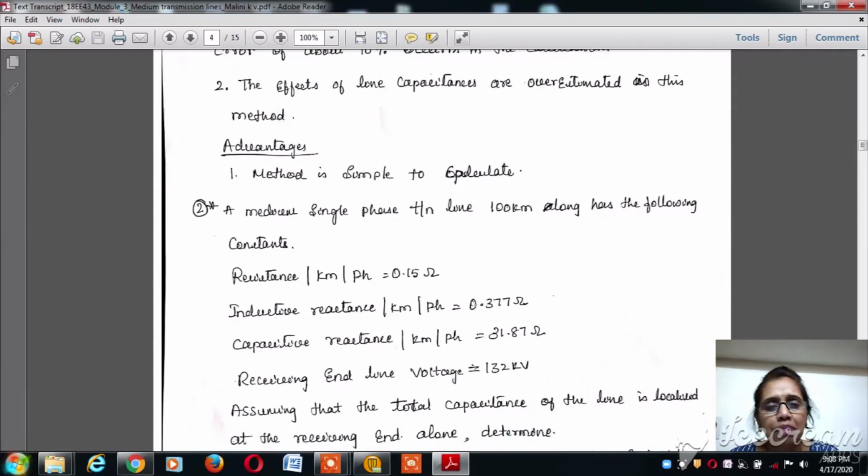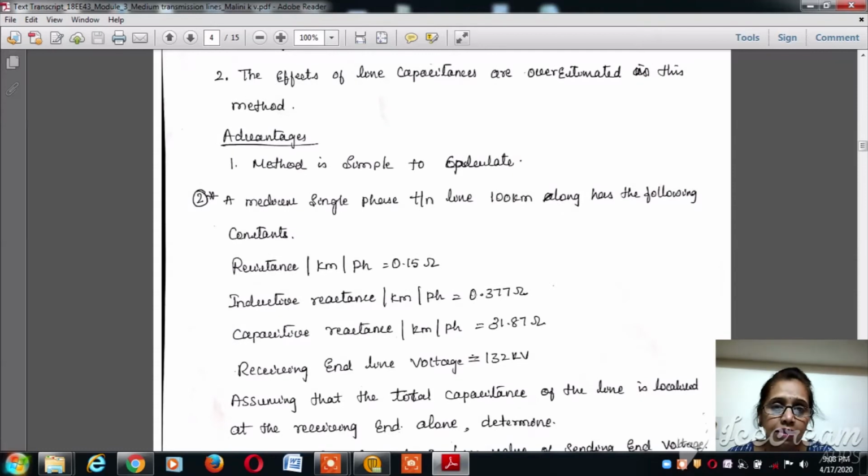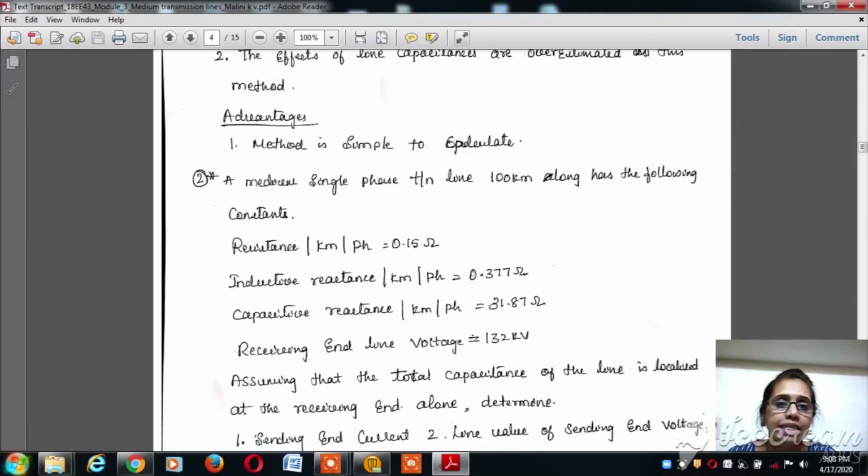But advantages are also there. This method is very simple for the performance analysis of the medium transmission line. It is easy to calculate the sending end power factor, the sending end current, the percentage transmission efficiency, as well as the voltage regulation.